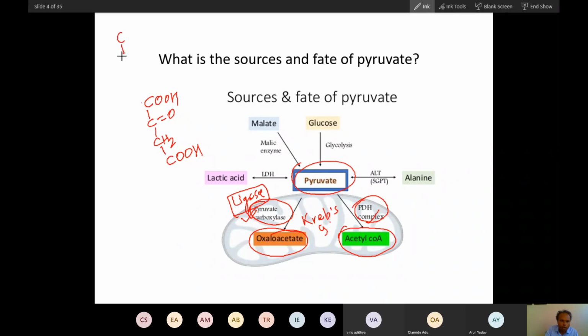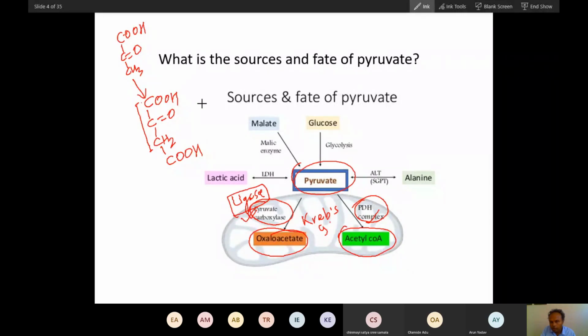This is a 3-carbon compound, pyruvate, with CH3. Can you see a bit of structural resemblance up to here? Pyruvate and oxaloacetate, can you see 3 carbons?